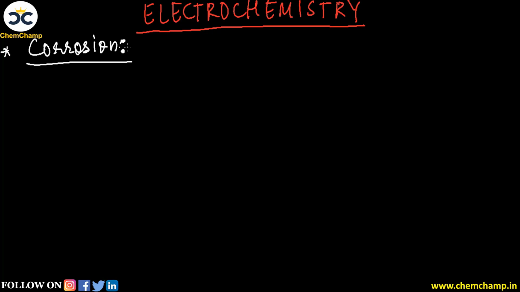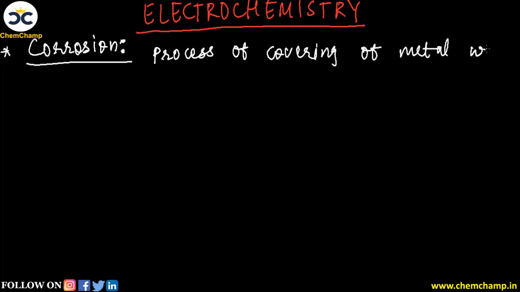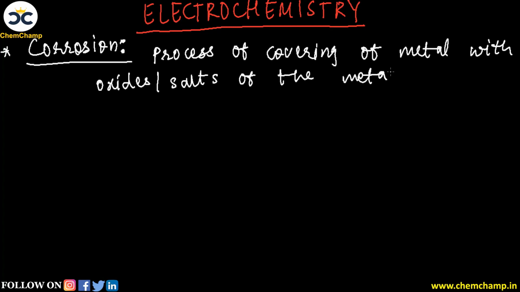यहाँ पर हम लिख सकते हैं the corrosion is a process of covering of metal with oxide, with the oxides, or we can say with the salt of the metal. Now commonly seen example of this one is nothing but rusting of iron,